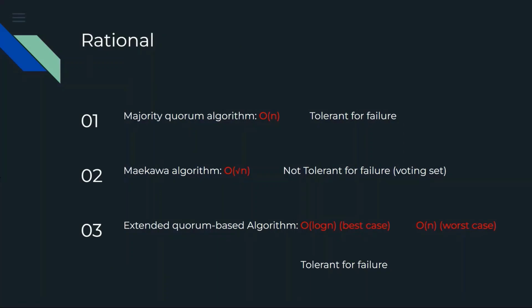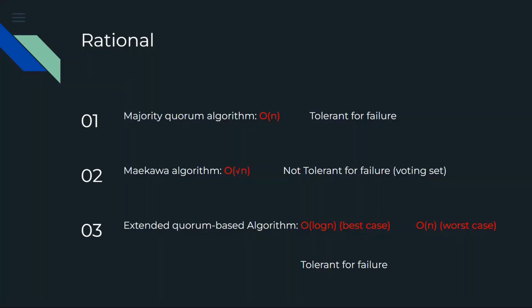Here are the differences between the quorum-based algorithms. The majority algorithm needs responses from over half of the voting set, so the message complexity is big O(n), and it is tolerant to failure. The Maekawa algorithm controls the message communication in big O square root of n. However, it is not tolerant to failure in the requesting voting set.